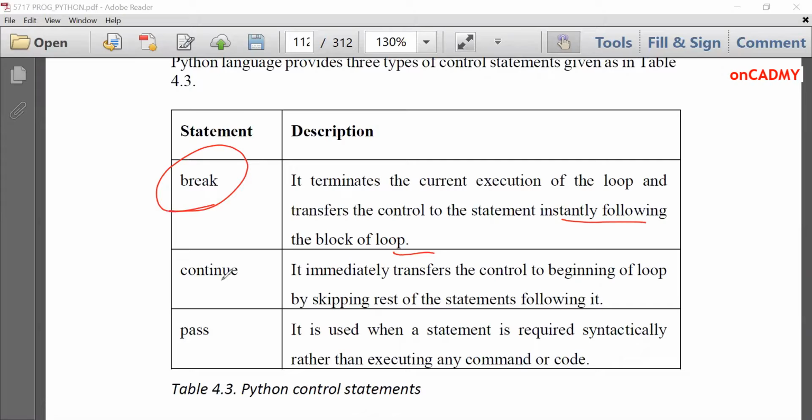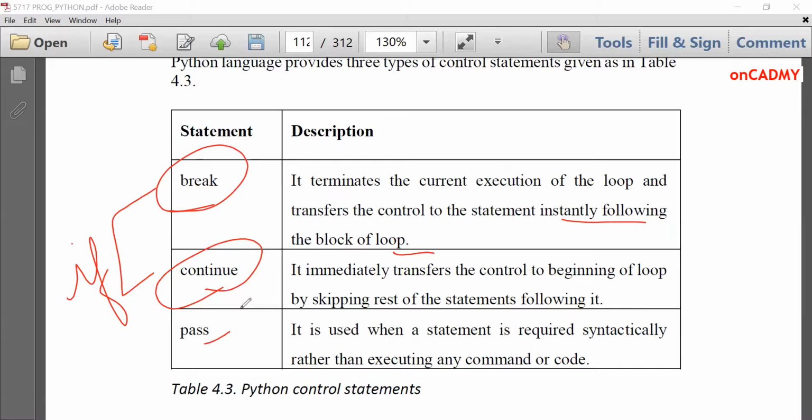Next is continue. Continue immediately transfers the control to the beginning of the loop by skipping the rest of the statements following it. That means if we want to skip some of the statements in a loop, then we can write continue with a certain condition. Both break and continue statements are used with an if statement because we write them inside a for loop or while loop, so there must be a certain condition. By meeting that condition, either break or continue will work.